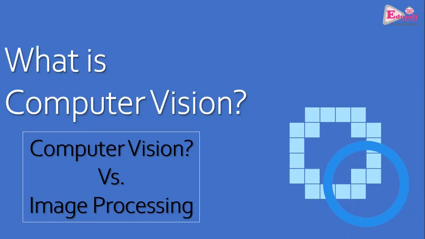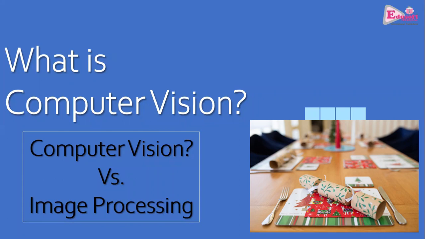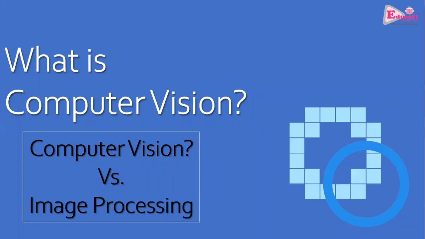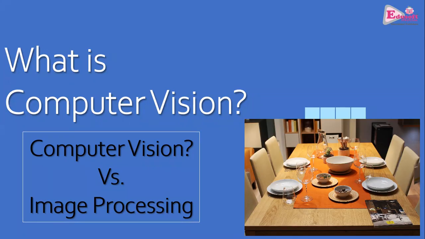Computers do not perceive images like we do. We human beings look at images and understand them. Suppose I'm looking at a table, from a particular angle or distance. After some time, if I'm shown a photograph of that table, I will still identify that it is the same table. Even if I look at the table from any angle or distance, I can still identify that this is a table. But with computers and machines, things are not that easy. Things are not that instant.